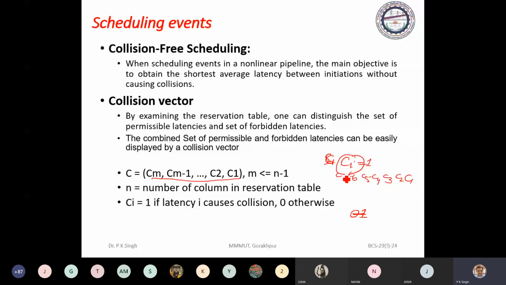Here 1 is permissible, 2 is forbidden, 3 is permissible, 4 is forbidden, 5 is forbidden, 6 is permissible, and 7 is forbidden. So this will be the collision vector for that pipeline. That is 1 0 1 1 0 1 0. This is the collision vector.